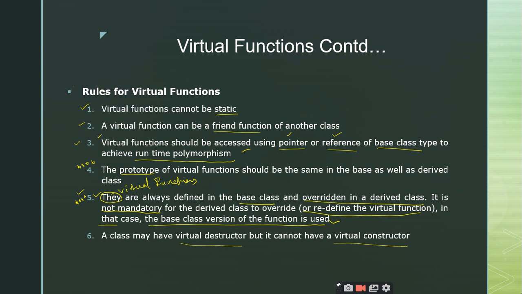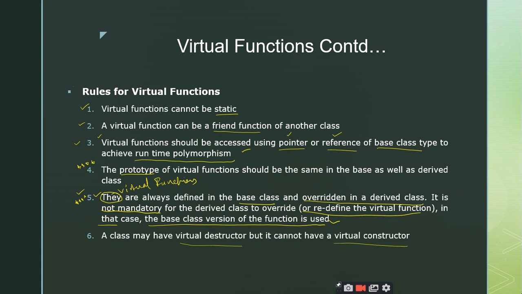And the next point is very important: the signatures of the virtual functions should be the same in the base class as well as the derived class. Another important point is, it is not mandatory that you always override the definition of the virtual functions in the derived class. If you don't override it, then the base class version is used, nothing wrong in it, no compilation error you will get, right?